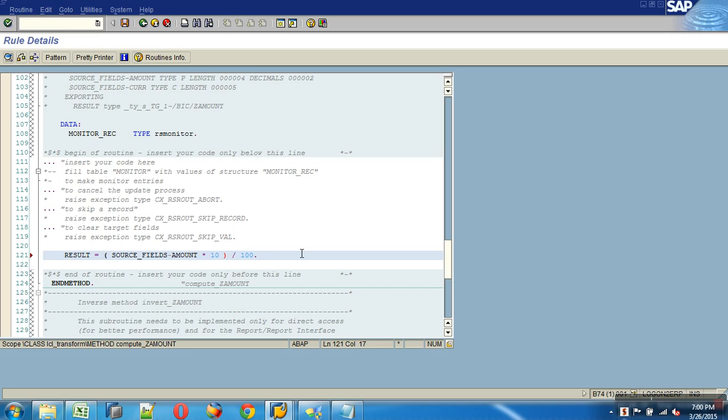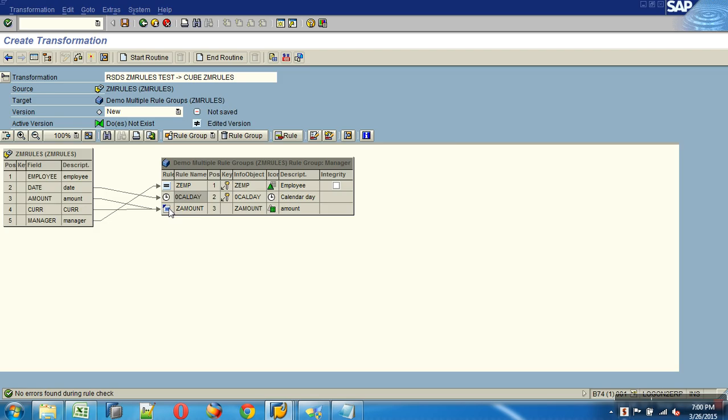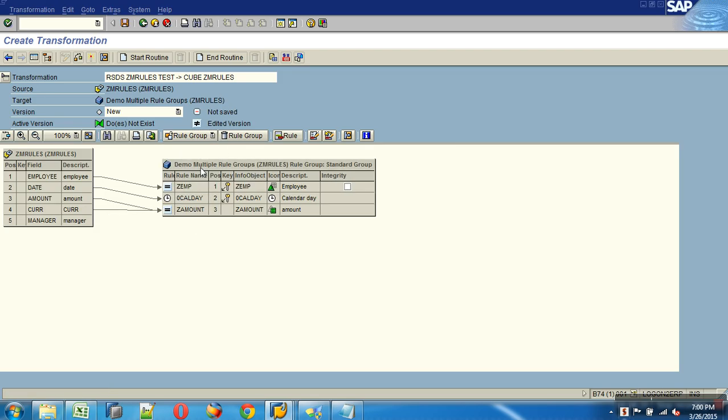So first amount is multiplied by 10 and then divided by 100, that is 10%. This is a routine I've written. Now if I drop down, standard is the standard mapping, and this is the manager mapping. Do I have two sets of mappings? That is called rule groups. In a single transformation, we can have multiple sets of rule groups.